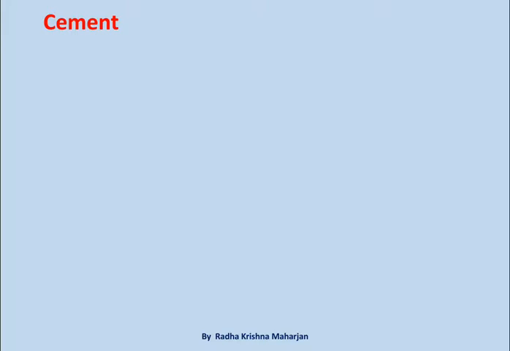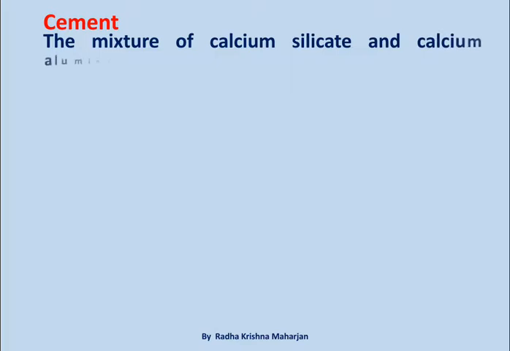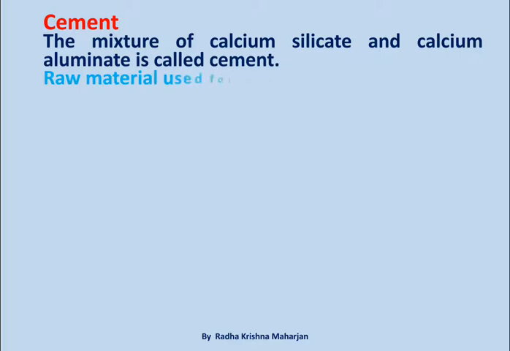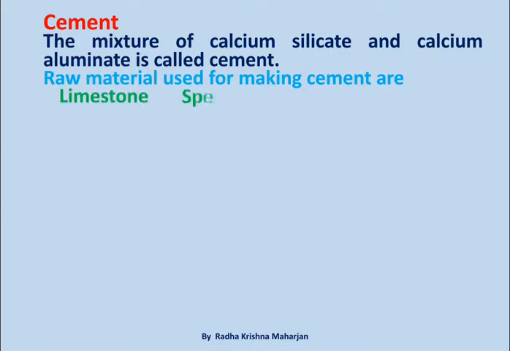Cement. The mixture of calcium silicate and calcium aluminate is called cement. Raw materials used for making cement are limestone, special clay soil, gypsum salt, slurry.